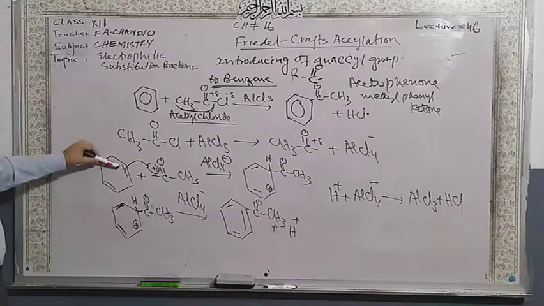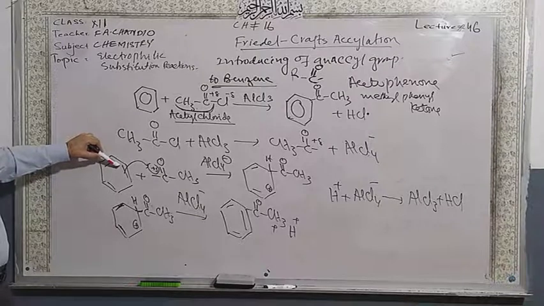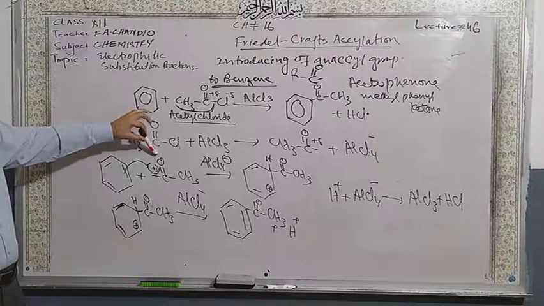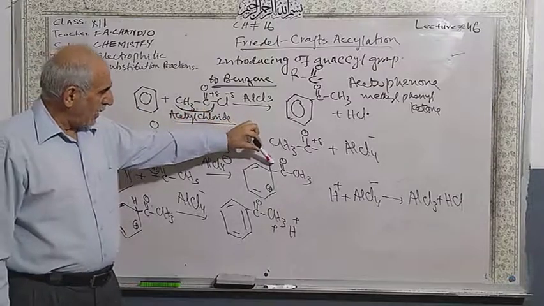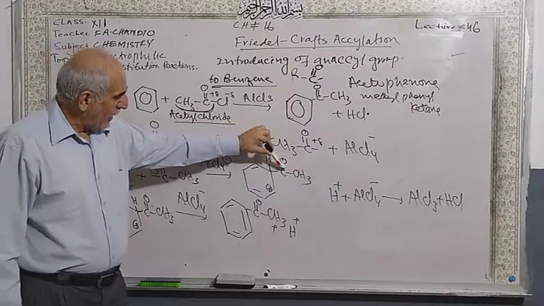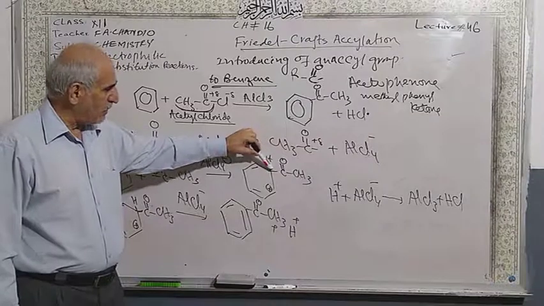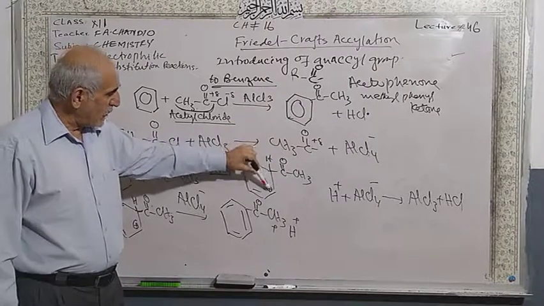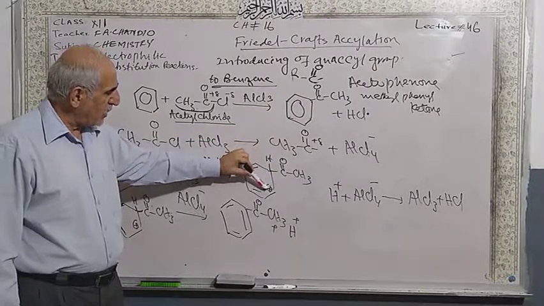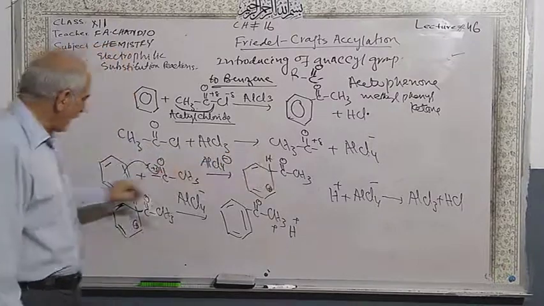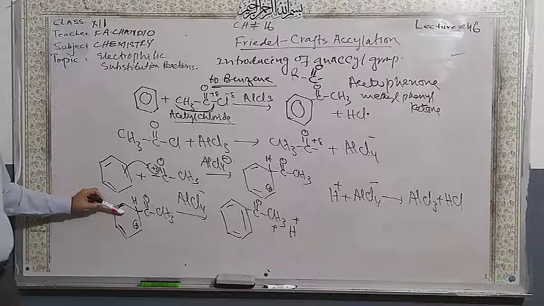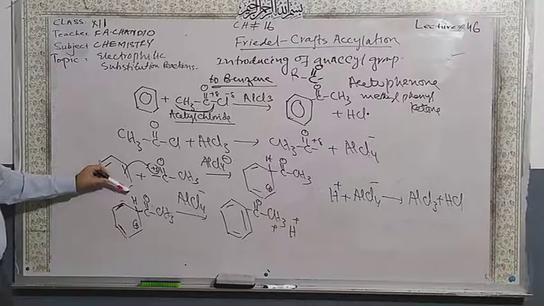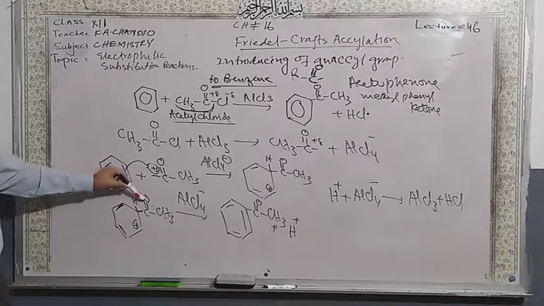So this is benzene. These are pi electrons. They are acting as a nucleophile, and this one is the acyl group. This is the complex. The hydrogen is attached here, and this acyl group is going to attack the same carbon. So the valency of this carbon is not satisfied, a positive charge is created, and in the next step, from this intermediate product, the hydrogen is substituted by this group.